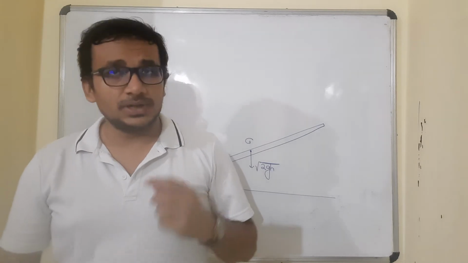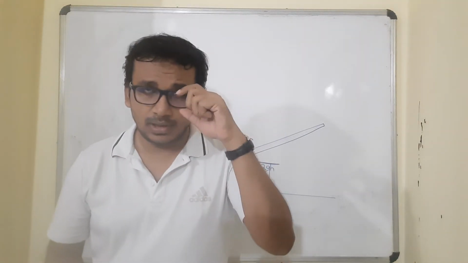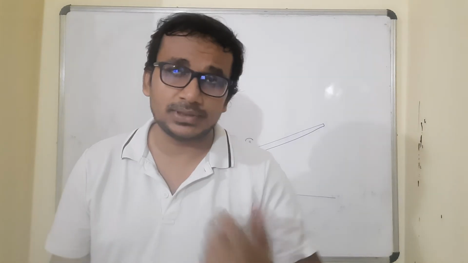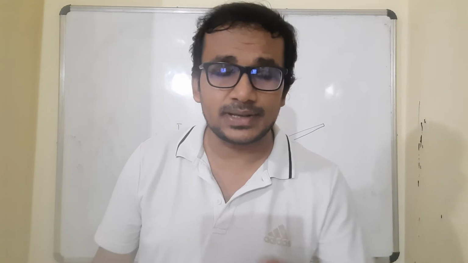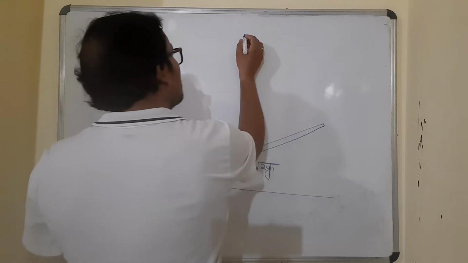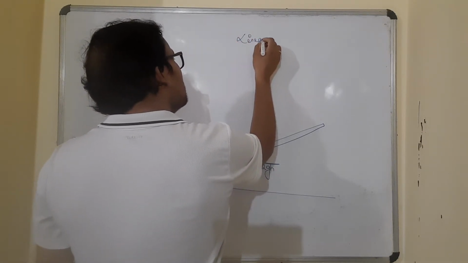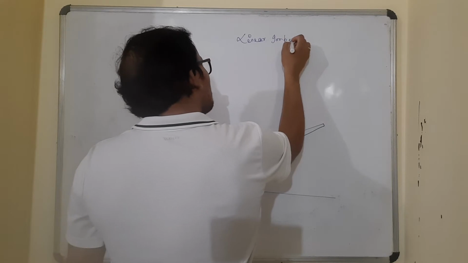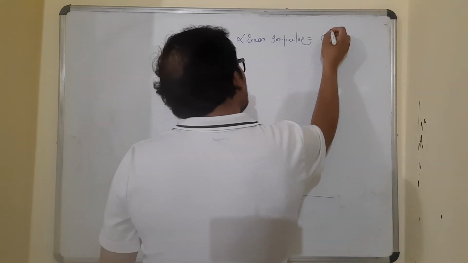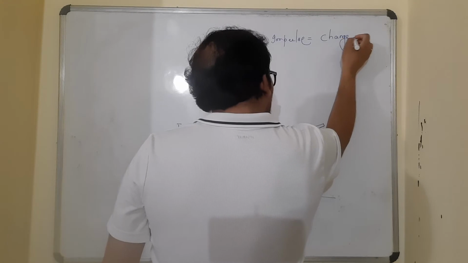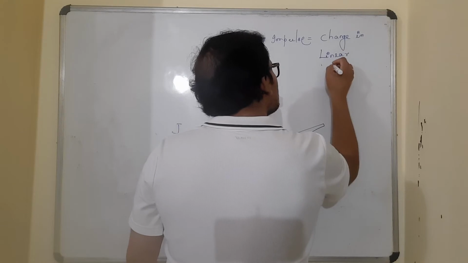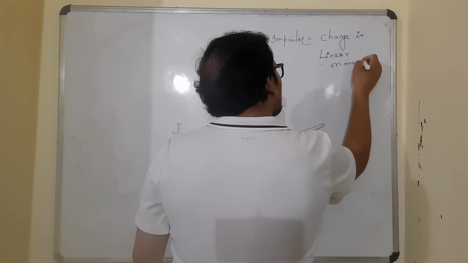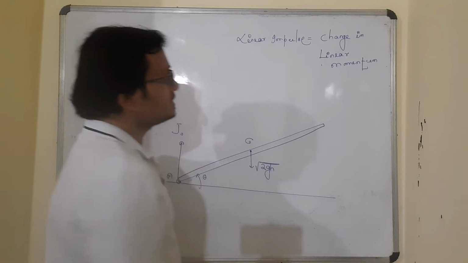What is the effect of impulse? Whenever a linear impulse acts on a body, what change does it bring about in the system? It changes the linear momentum, because a linear impulse by definition is nothing but the change in linear momentum. Its name only suggests that it changes the linear momentum. So of course it will change the linear momentum.